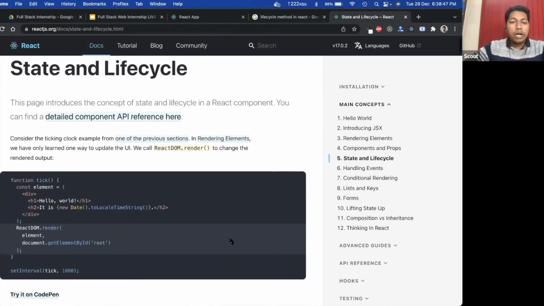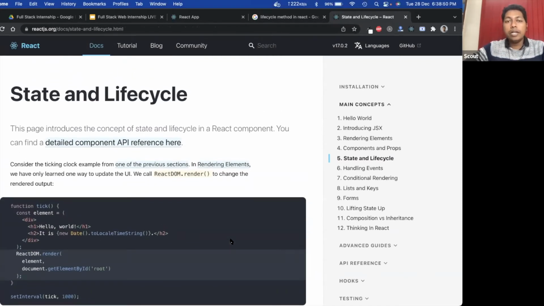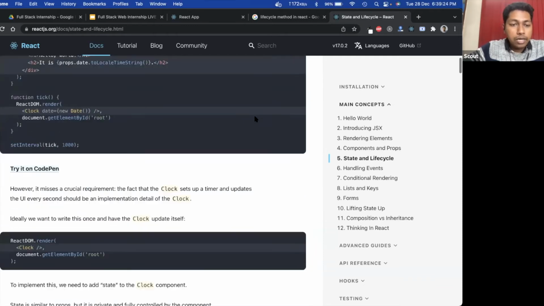Okay, so what happens in React? Whenever you create a component, you will write components day in and day out, right? What will happen whenever a component is being used inside a UI? There are different stages for every component, like whether the component is ready to render, whether the component will re-render, whether the component is being removed from the viewport, or whether the component will mount on the viewport. So there are different stages for every component. Let me take you through the example.